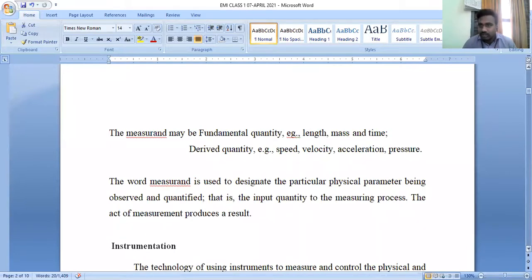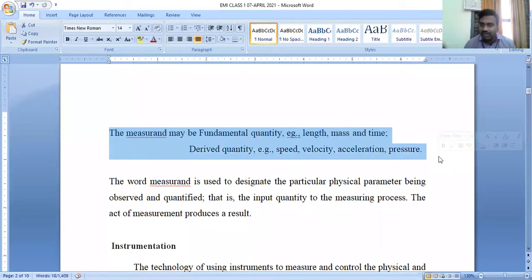So how can we analyze the concept of measurand? As I said, in electrical measurements and instrumentation, our measurand, that is the unknown variable which you are going to measure, is nothing but an electrical physical quantity. That may be current, voltage, or power. But there are various measurements. When we take measurements of fundamental quantities, they are like length, mass, and time. So these are fundamental quantities. And speed, velocity, acceleration, pressure, these all come under measurements. So that is about the definition of measurement and measurand.